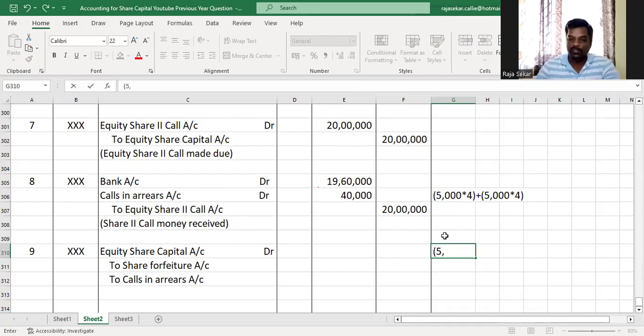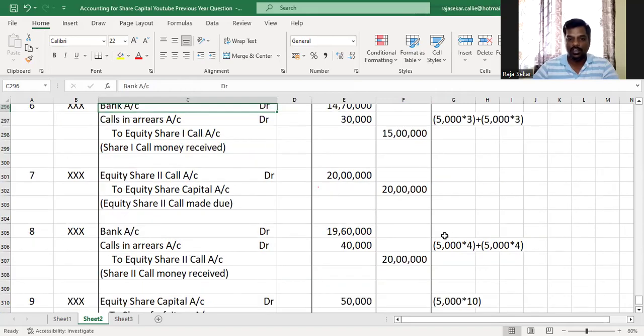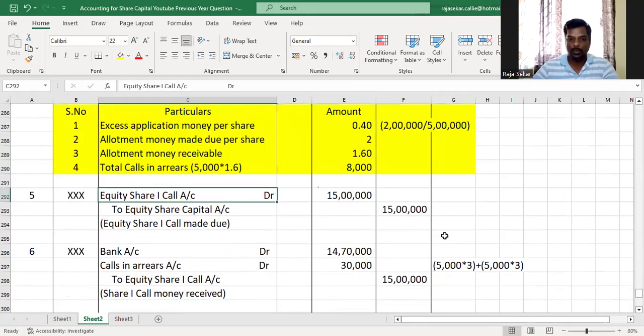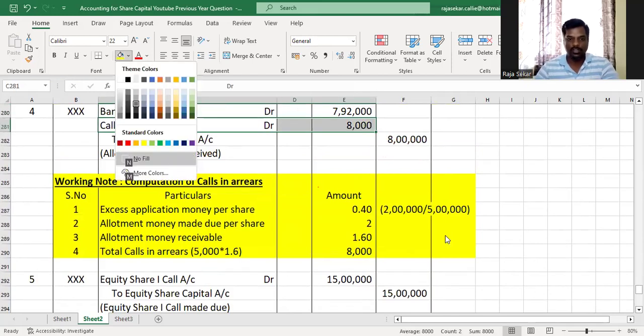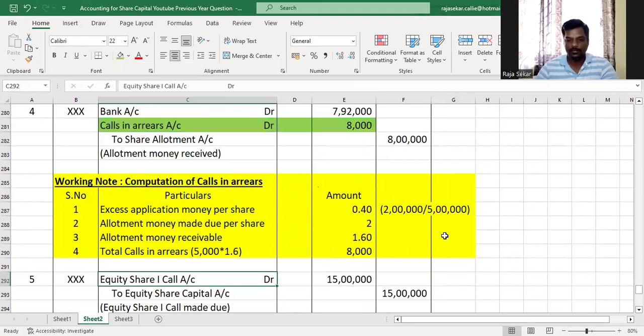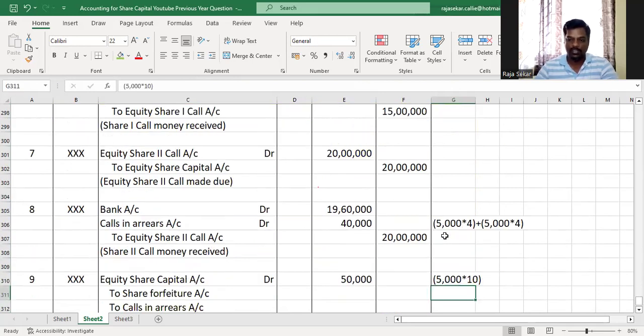So for Ashok, the total number of shares forfeited was 5,000 and the entire 10 rupees on the shares have been called up. So it will be 5,000 into 10, which is 50,000. And the amount of calls in arrears is already available with us. The calls in arrears for Ashok was 8,000 rupees in allotment, if you remember, we had computed this, 15,000 in first call and 20,000 in second call.